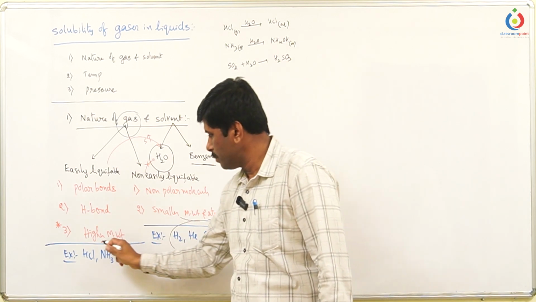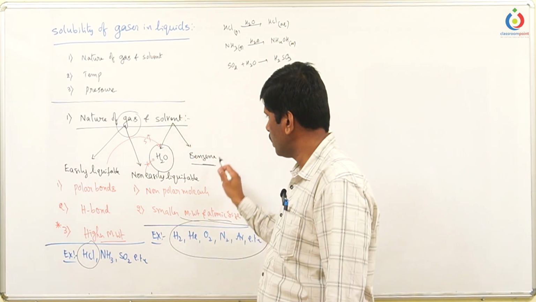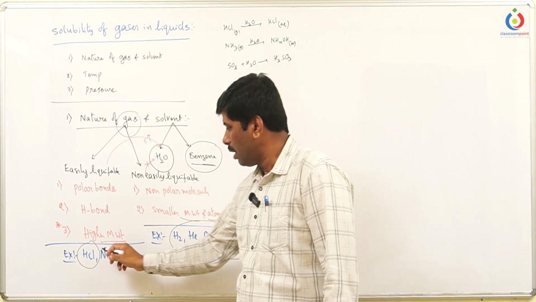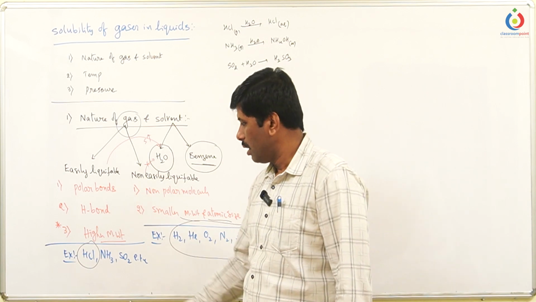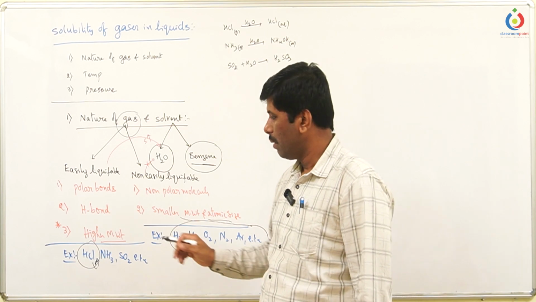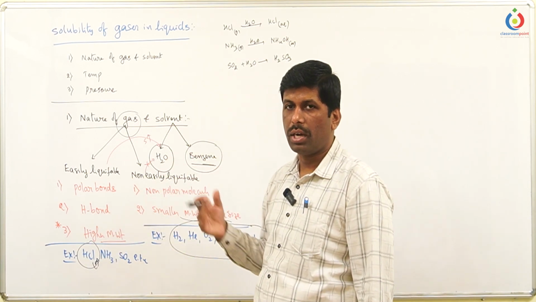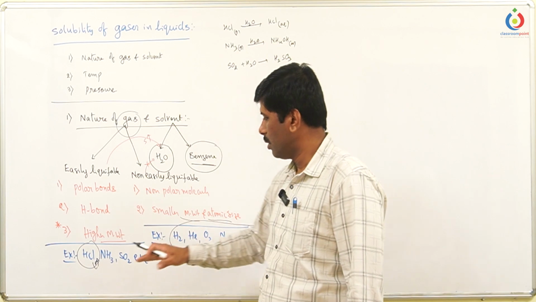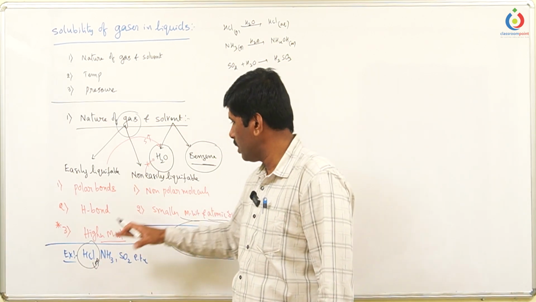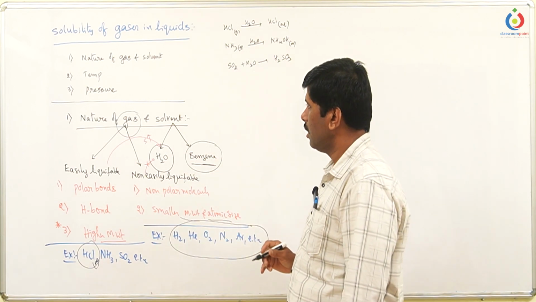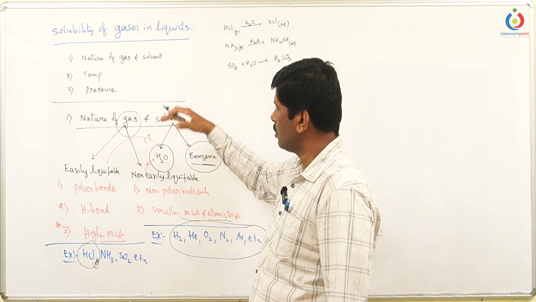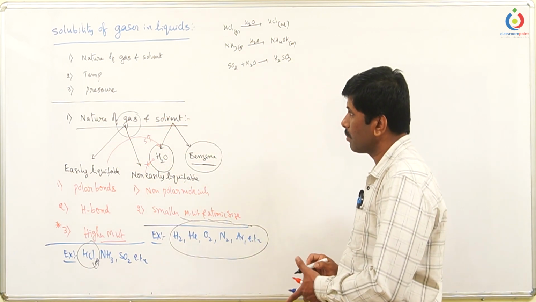Similarly, when you take HCl gas and try to dissolve it in benzene, benzene is a non-polar compound and hydrogen chloride is a polar compound. Though it is a gas, it is completely insoluble in benzene, because of the like dissolves like concept. So polar gases are insoluble in non-polar compounds. This is about the nature of gas, and how it decides its dissolution in the given solvent.